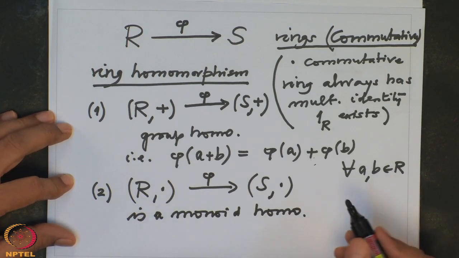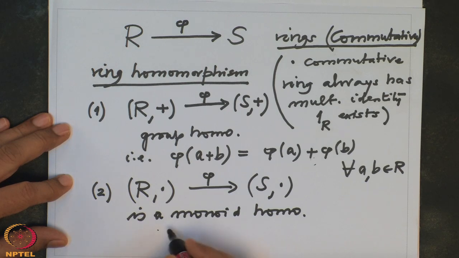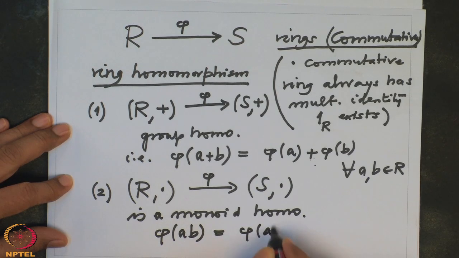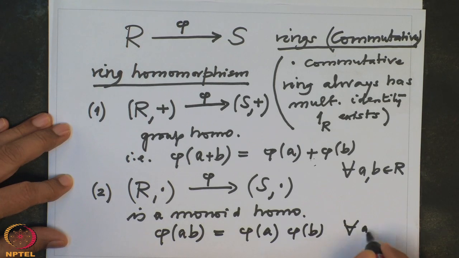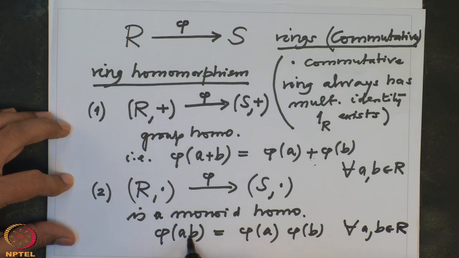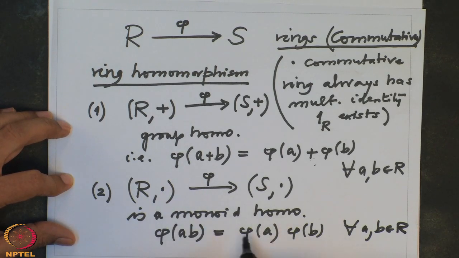Monoid homomorphism means it respects the multiplication. So phi of A times B equals phi of A times phi of B, for all A, B in R. And again, just to note, the multiplication of A and B is in R, and this multiplication of the images is in S.